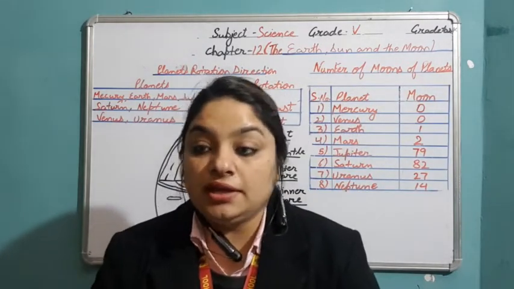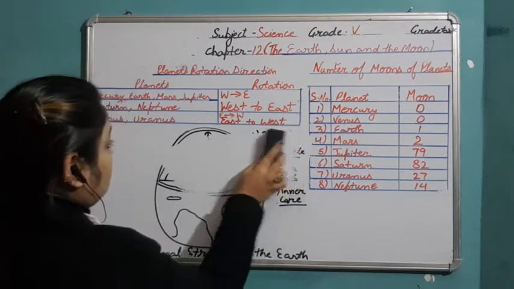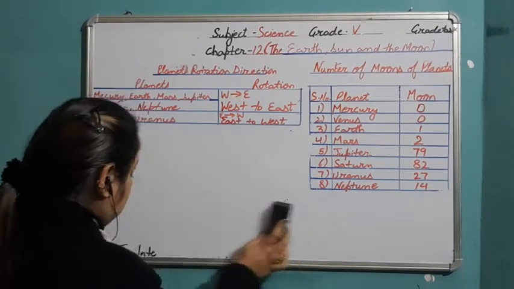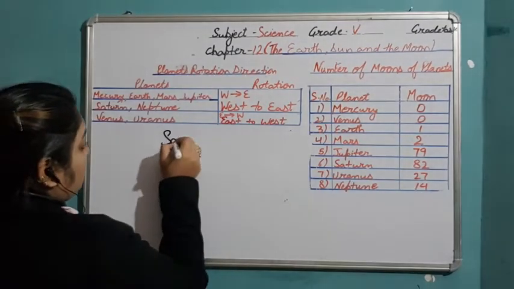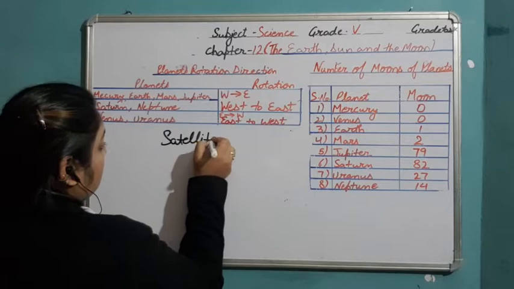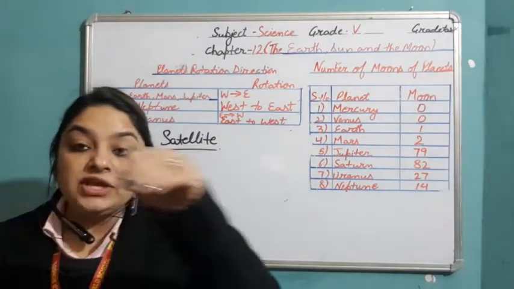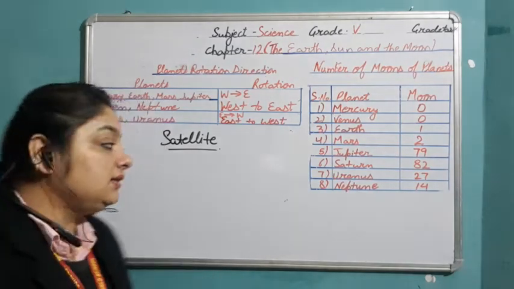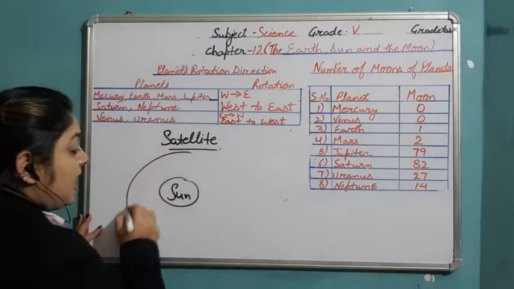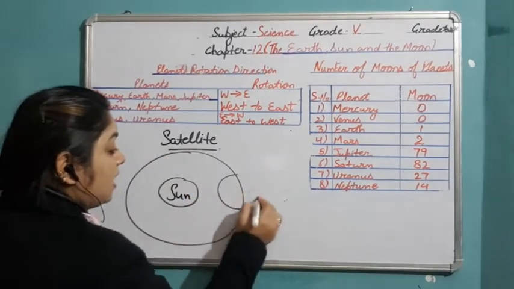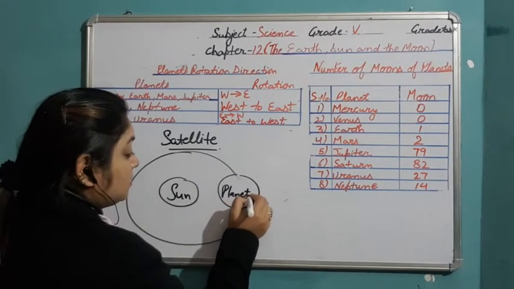After this, the next thing is satellite. Like planets, they are moving around the Sun. The Sun is situated in the center of the solar system, and the planets are moving around the Sun.